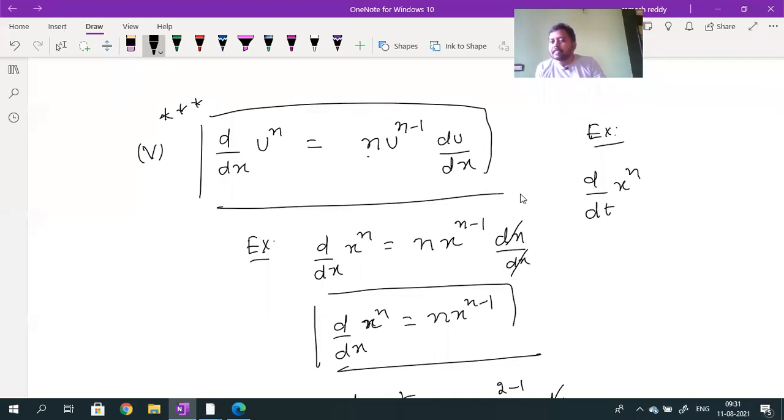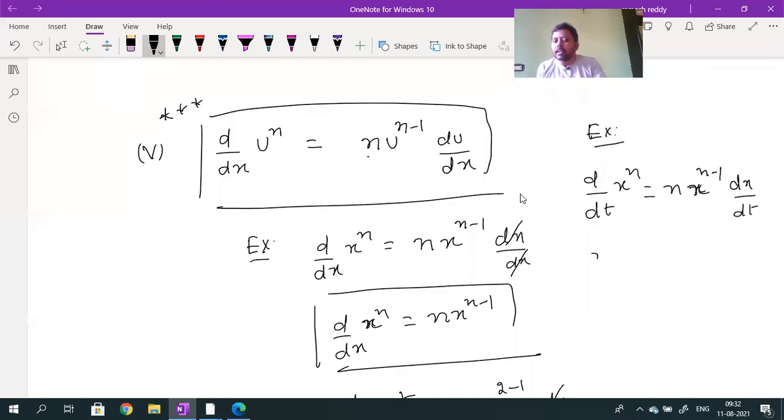Andre, x is a function of time. What is d by dt of x power n? n will come to the numerator, and the power of x will decrease by 1. So n into x power n minus 1, into what will I get? dx by dt. Into dx by dt.